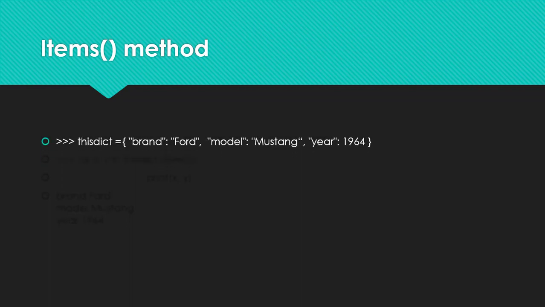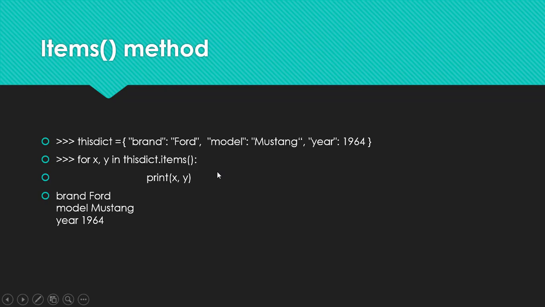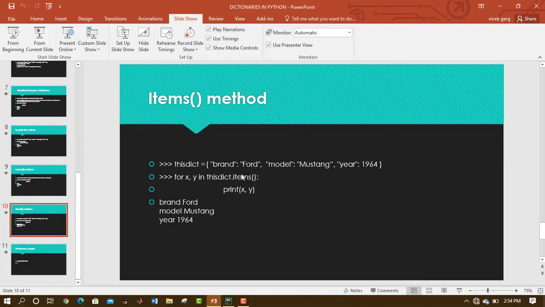And before telling you that, I want to remind you that only in Python for loops have a very special feature, and that is we can iterate with respect to two different variables or more different variables. Basically more than one variables. We can use more than one iterators. What do I mean by that? For x comma y in this dictionary dot items print x comma y, then we could access the keys and the associated values simultaneously. This is a very special power that Python has, that it can have multiple iterators at the same time, in the same syntax, in the same statement.